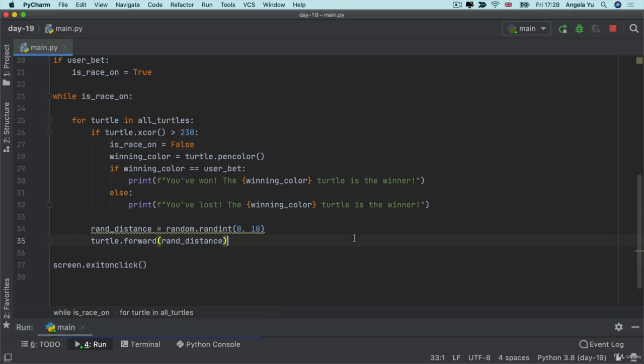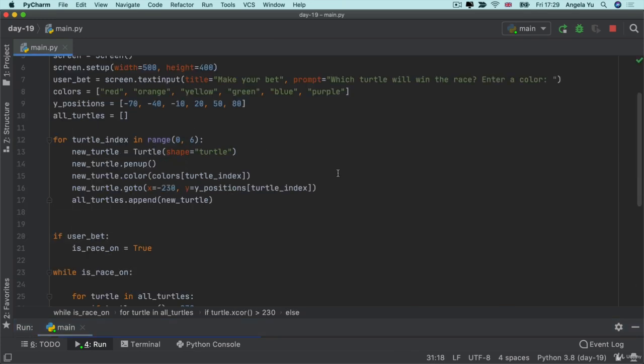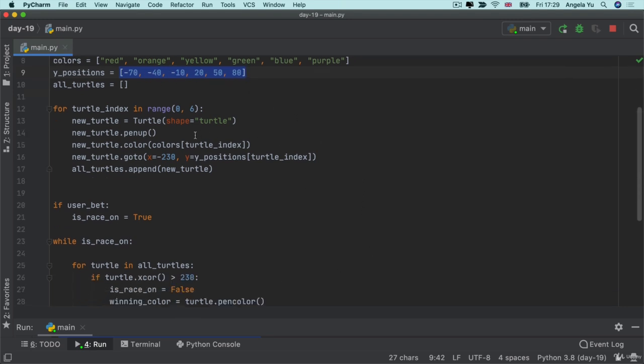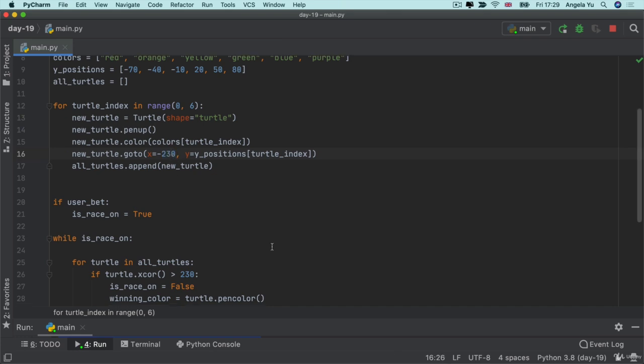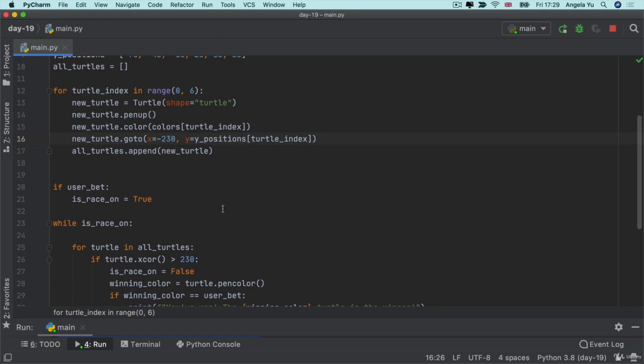So we've now used Python Turtle to build a very simple turtle racing game. And we're starting to use these X and Y positions in the turtle coordinate system. Now, these coordinates take a little bit of getting used to, especially thinking about things such as if a turtle is 40 pixels wide, then in order to get the turtle to the starting line, we have to subtract half of the width of the turtle, which is 20. So then 250 minus 20 becomes 230.